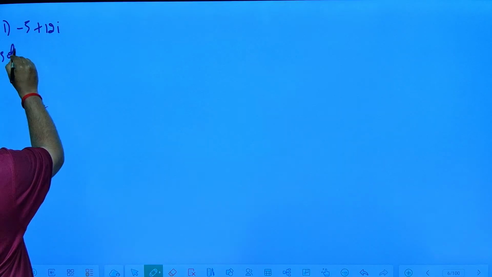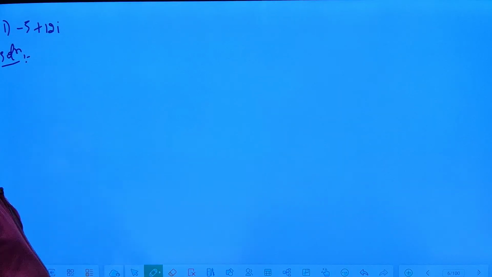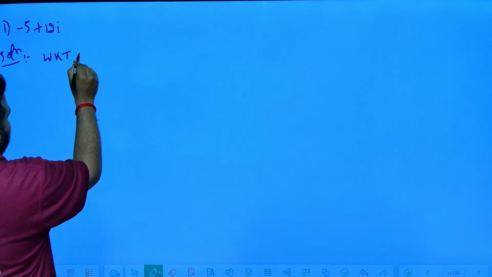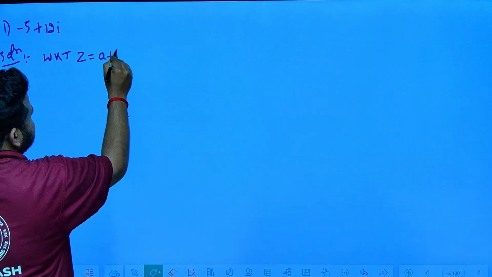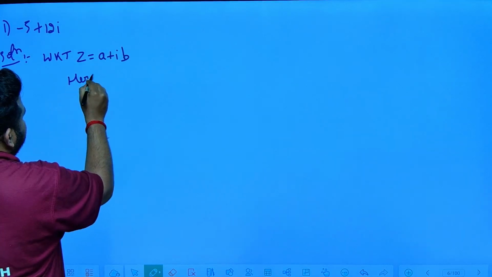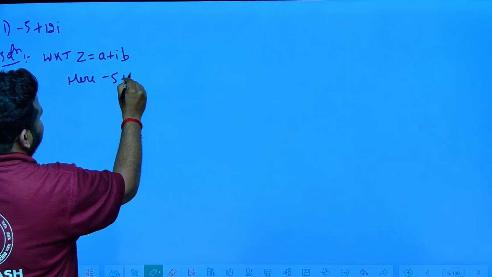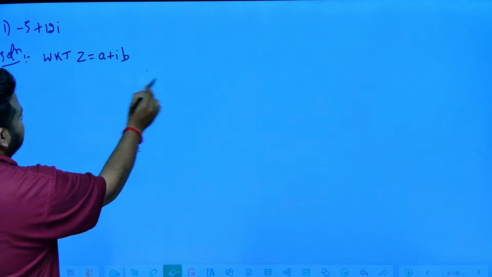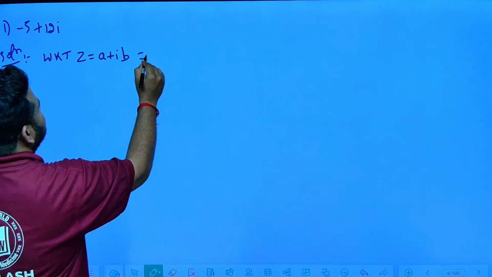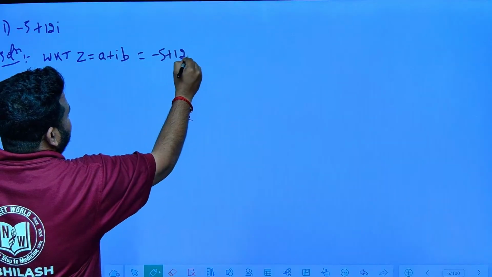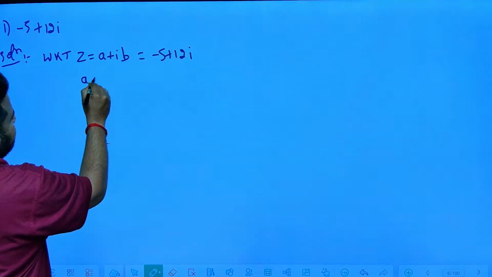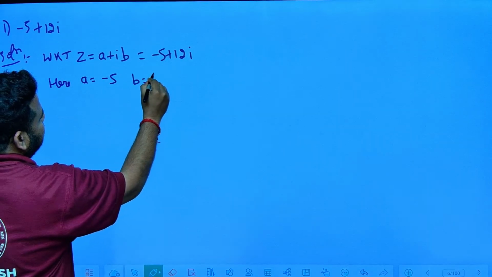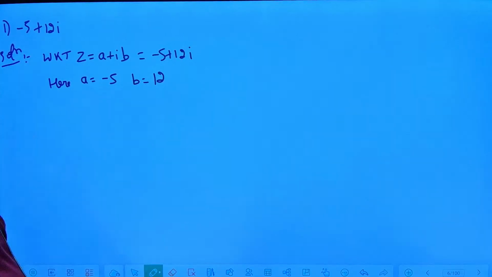So the solution. We have minus 5 plus 12i. We know that the complex number z is represented by a plus ib. Here, minus 5 plus 12i is given. So if I write it equal, what will be a? Here a will be equal to minus 5 and b will be equal to 12, that is the imaginary part, that will be 12.